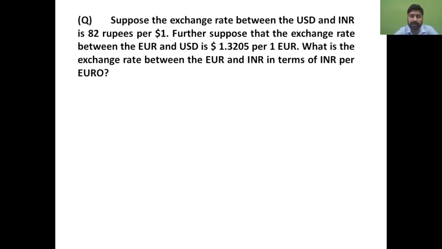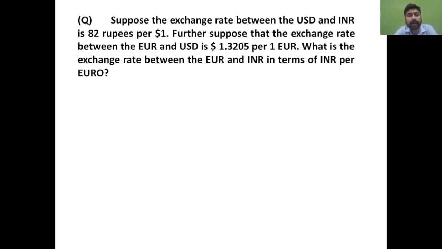So take the example, suppose this is the question you have. Okay, we will be finding out the cross rate of INR in relation to the Euro. Okay, but it is not known right now to you, right? But you have two particular pieces of information which are known to you. It is given in the question, the first line, USD and INR relation is given, right?